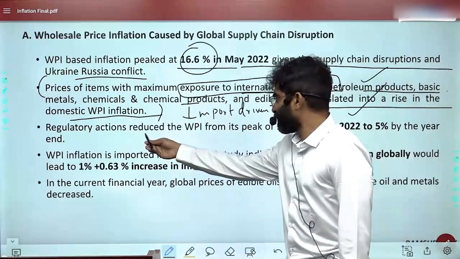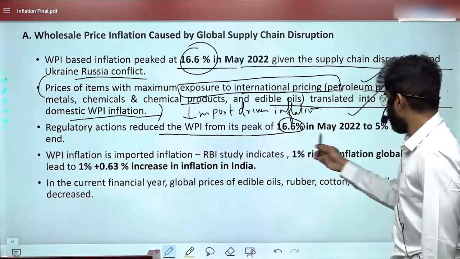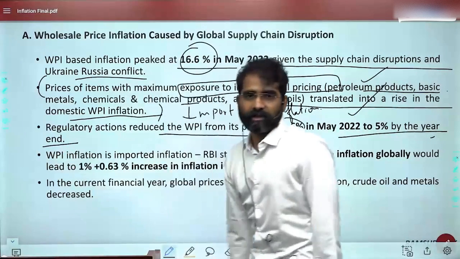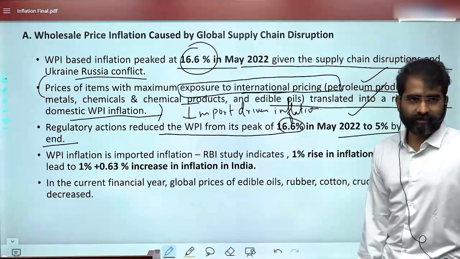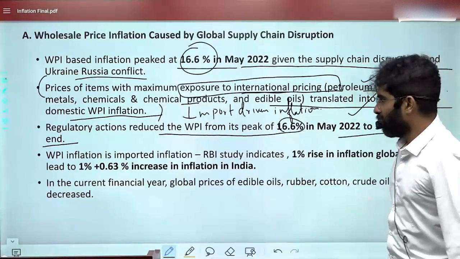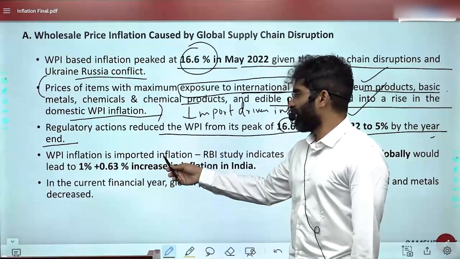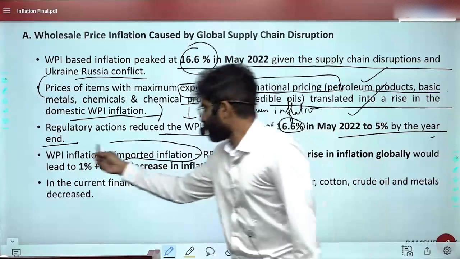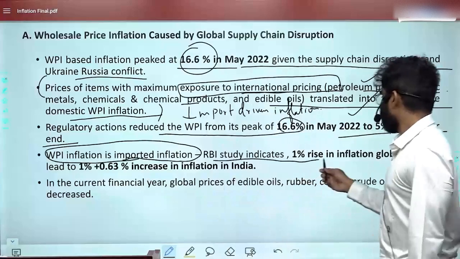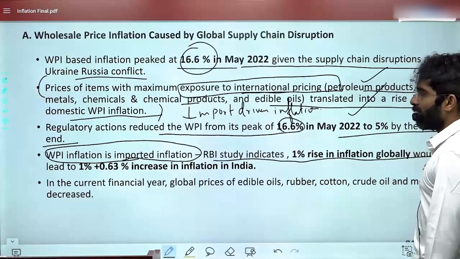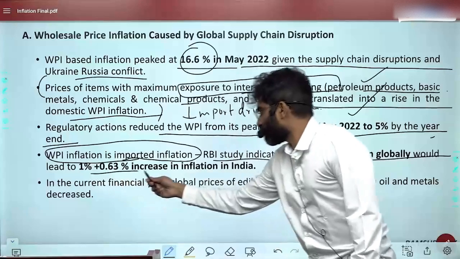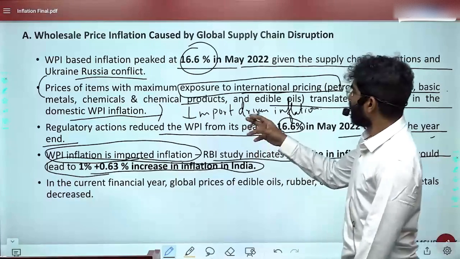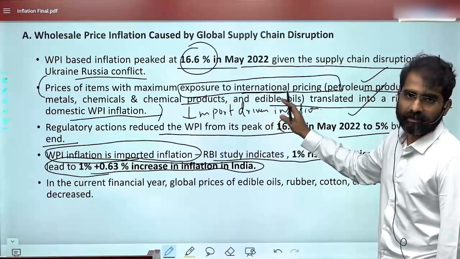Regulatory actions reduced the WPI from its peak in May to 5% by the year end. This is because of the measures taken by the government, whether with respect to food items, etc. Now here he talks about how WPI inflation can have an impact on India. WPI inflation is imported inflation; this you will remember. An RBI study indicates that every 1% rise in inflation globally would lead to a 1.63 increase in inflation in India. This is purely about WPI because this is about imported inflation.